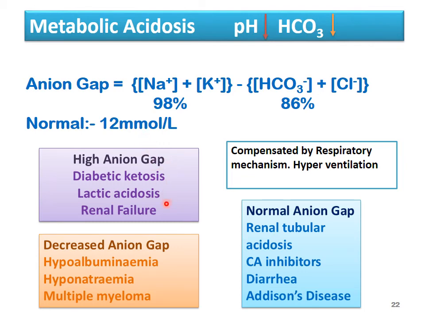A decrease in anion gap is seen in hypoalbuminemia, hyponatremia, that is when the sodium level decreases, and multiple myeloma. With a normal anion gap, you see renal tubular acidosis, carbonic anhydrase inhibitors, diarrhea, and Addison's disease.